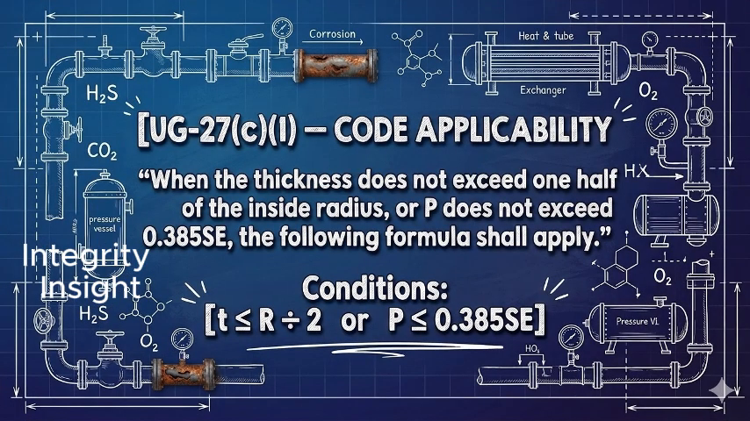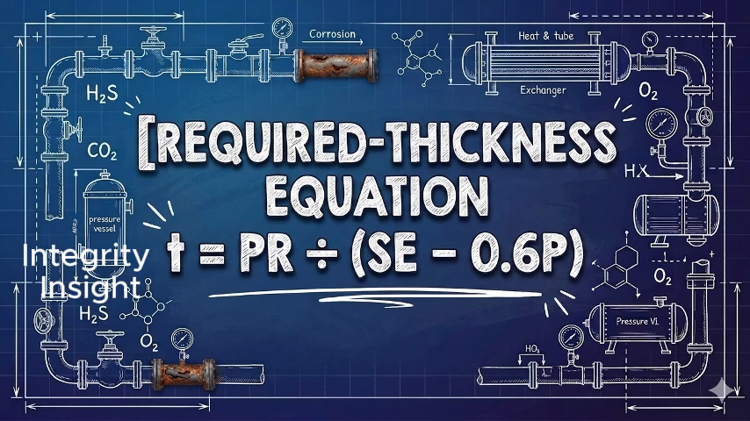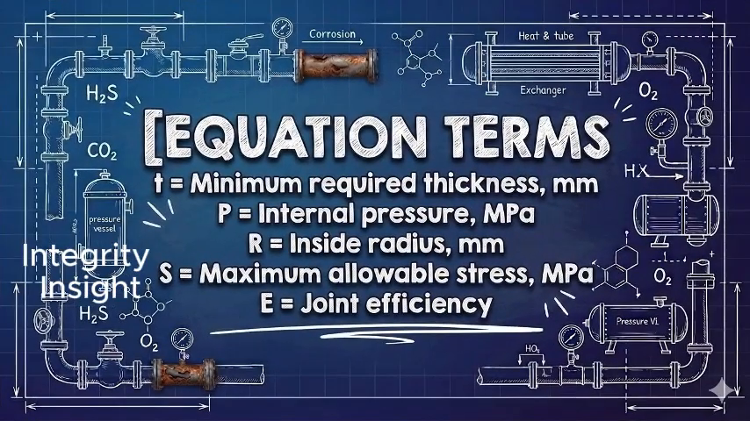The code states, when the thickness does not exceed 1/2 of the inside radius, or P does not exceed 0.385 SE, the following formula shall apply. The equation is T equals P multiplied by R divided by S multiplied by E minus 0.6 P. In this equation, T is the minimum required thickness in millimeters. P is the internal pressure in megapascals. R is the inside radius in millimeters. S is the maximum allowable stress in megapascals. E is the joint efficiency.